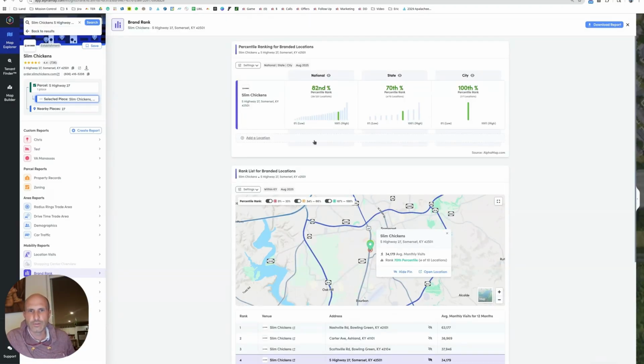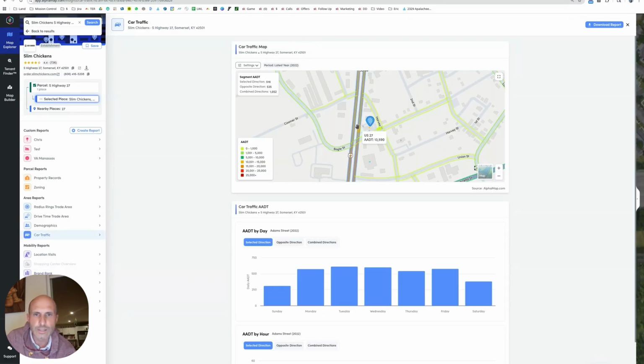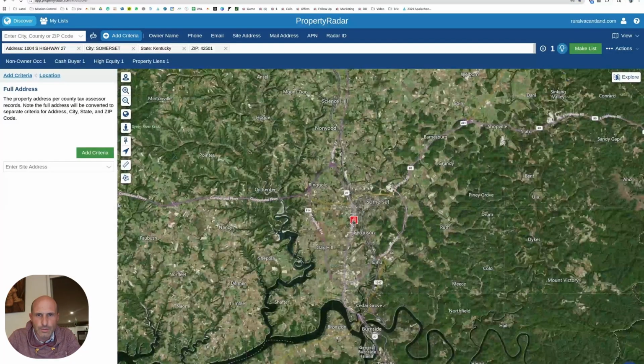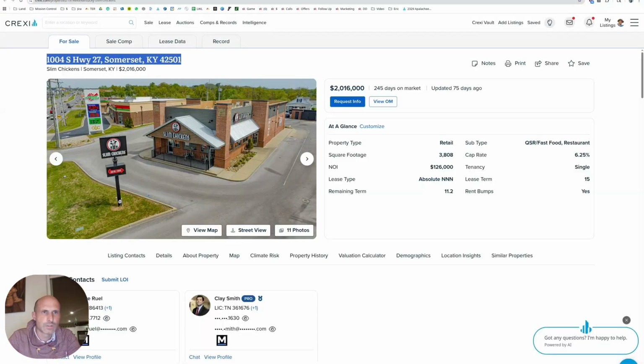They're not always following. Okay, Slim Chickens, 82 percentile. This is a good looking one. We got 13 and 12. 24, maybe 25,000 cars a day. It's 20-something thousand cars a day. How many times we come up with the same numbers in these Slim Chickens? I skipped over some of those that have a pile of stuff around them. They're probably 50,000 cars a day, but Highway 27, there we go. That's a long highway. I've had properties on Highway 27.